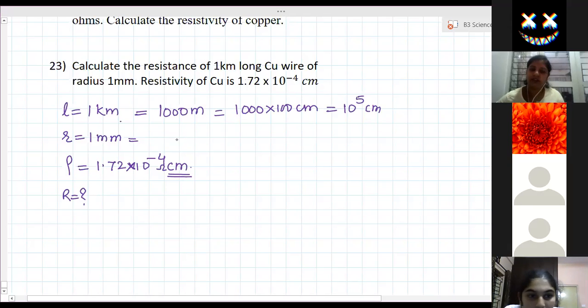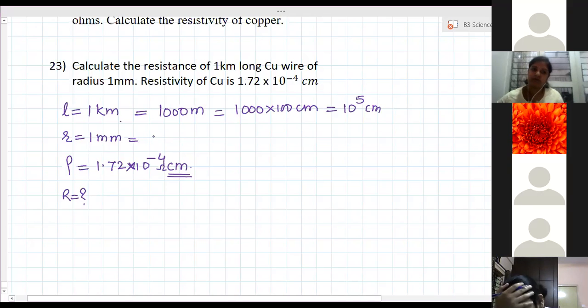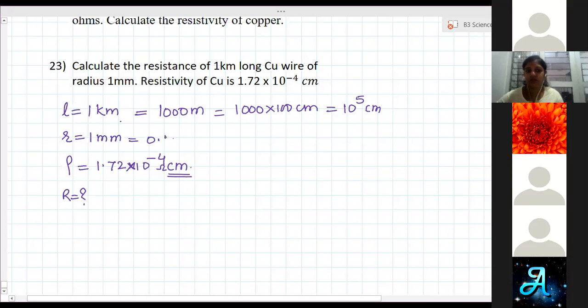Radius given 1 millimeter means how many centimeters? 0.1 centimeter. That means can we write 10 to the power minus 1 centimeter? Yes, ma'am. 0.1 can be written as 10 to the power minus 1.